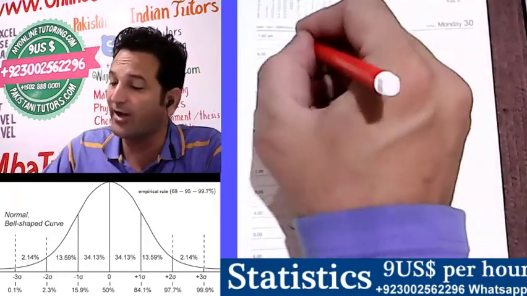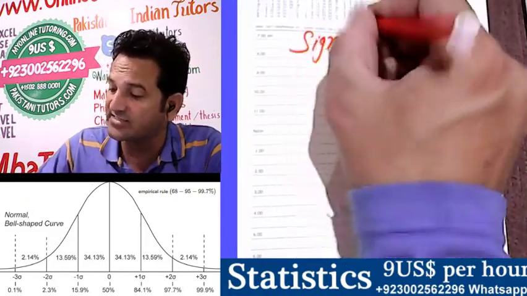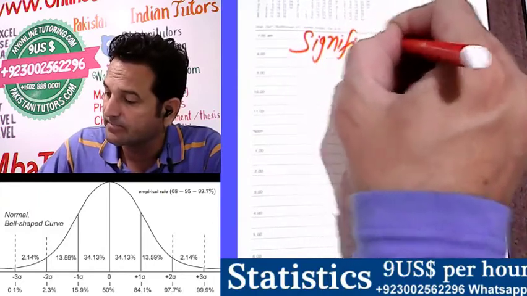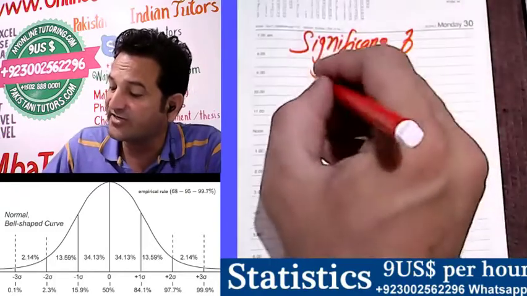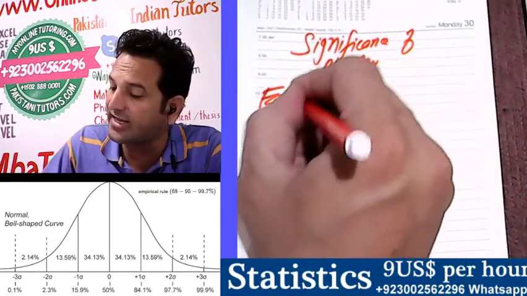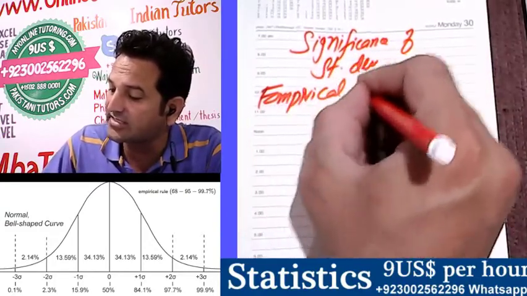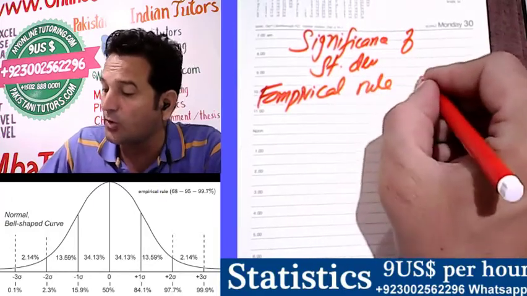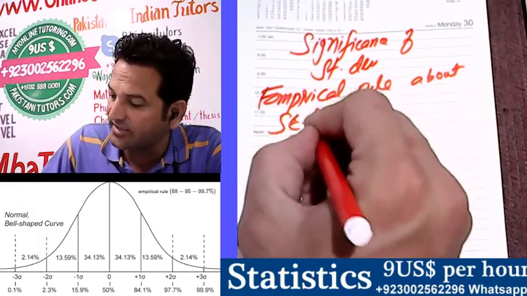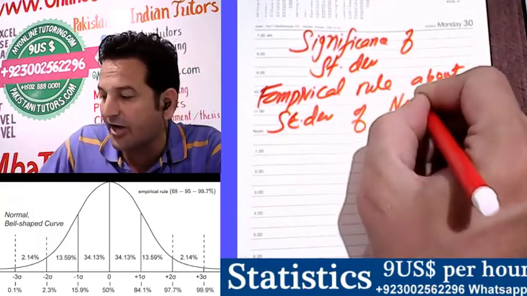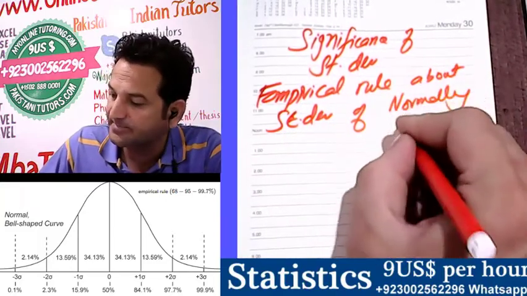Now we are talking about the significance of standard deviation, which is known as the empirical rule about standard deviation of normally distributed data.